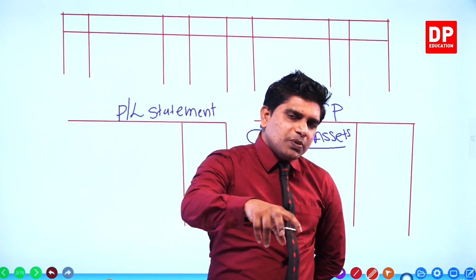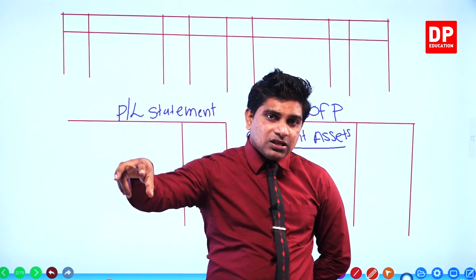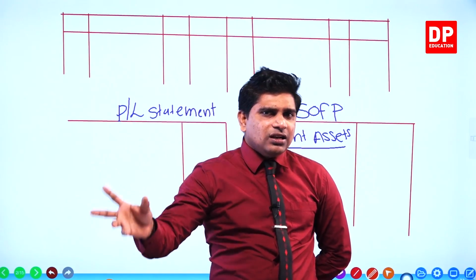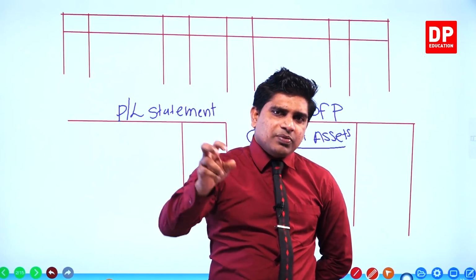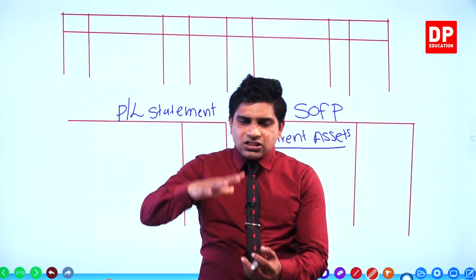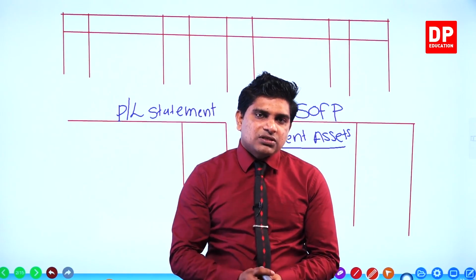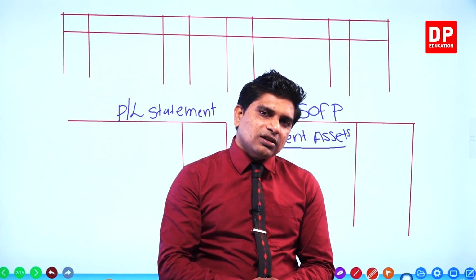Then those people go to the businesses that do credit sales, right? Then the other business sells on cash basis and credit basis. Now you think which business earns the highest profit? The business that does both credit sales and cash sales, right?